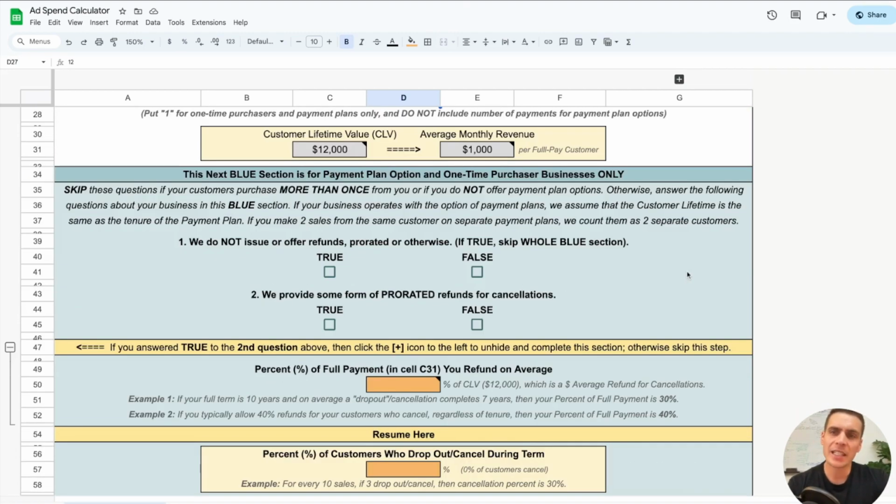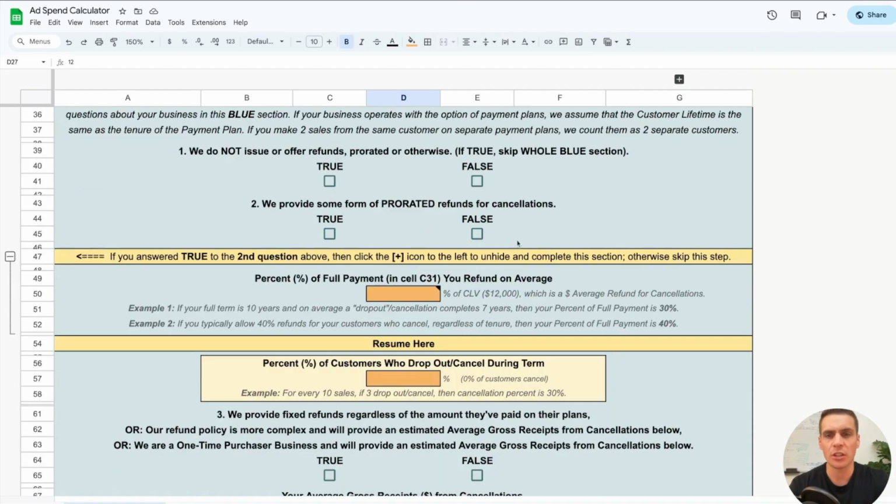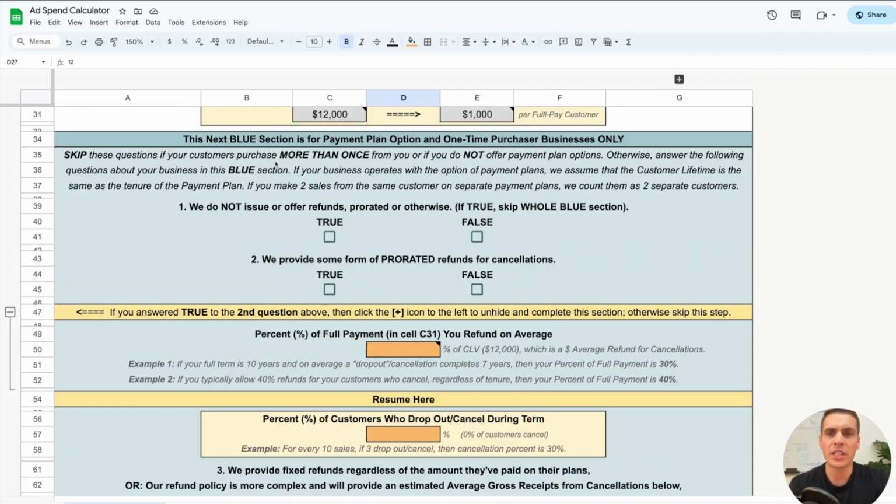All right, so this next section, which is the blue section, is really to further refine this calculator. Maybe the first time you use this calculator, it's not really important for you to get precise numbers, very refined calculations. And if that's the case, you can simply skip this blue section, and I'm going to skip it for now, and I'll come back to it later so that we can see what the calculations are a little bit more quickly. But know that this blue section here is only for businesses that put their customers on payment plans or have customers that only buy once from them.